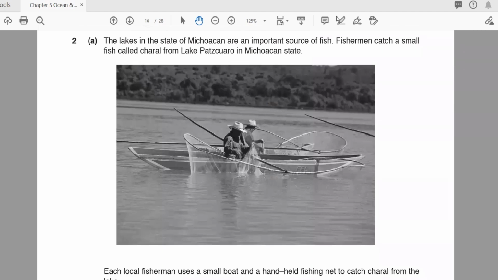Okay. The next question: the lakes in the state of Michoacan are an important source of fish. This is the name of the place, pardon me if I'm pronouncing it wrong. Fishermen catch a small fish called charal from Lake Patzcuaro in Michoacan state.